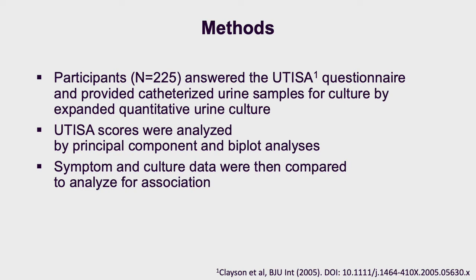Principal Component Analysis, or PCOA, of UTISA scores clustered participants into symptotypes based on severity and degree of bother of UTI symptoms, and biplot analysis identified symptoms responsible for variation. EQUIC results were then compared across symptotypes.